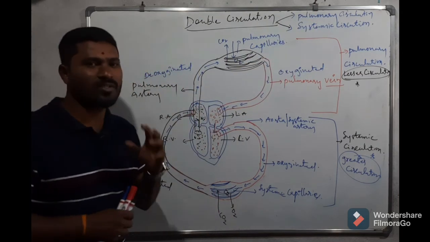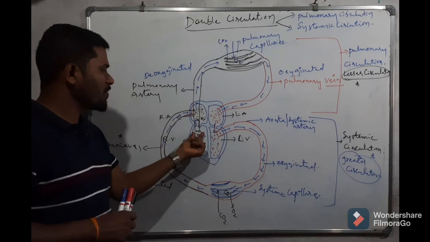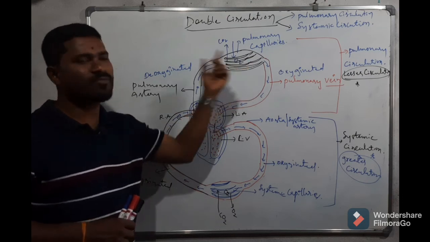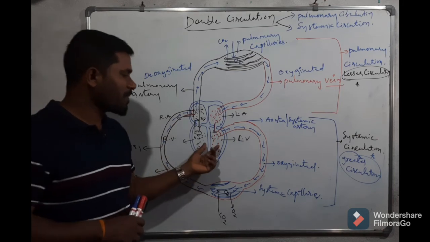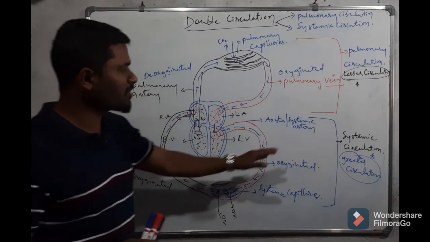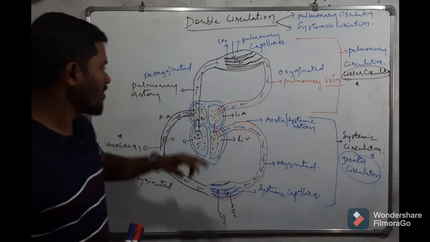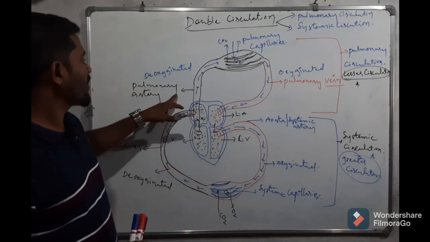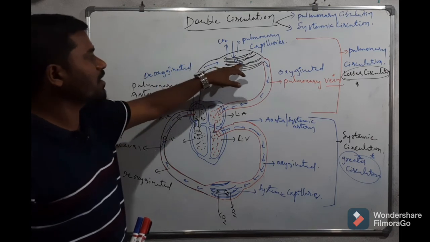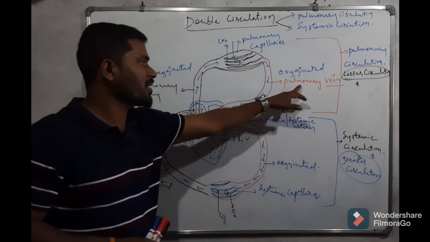Pulmonary circulation means in the first step the blood is pumped to the lungs. The second one pumps to the body organs, and that is why we call it systemic circulation. From the pulmonary artery the blood is pumped to the lungs, and from the lungs the pulmonary vein receives it.